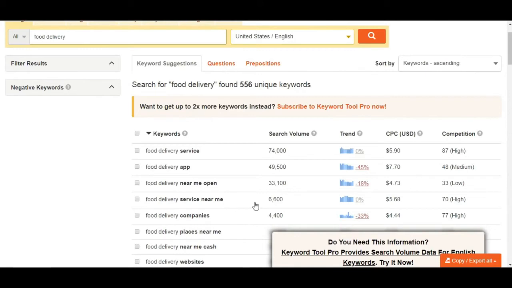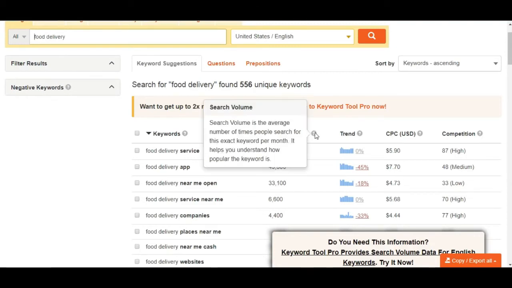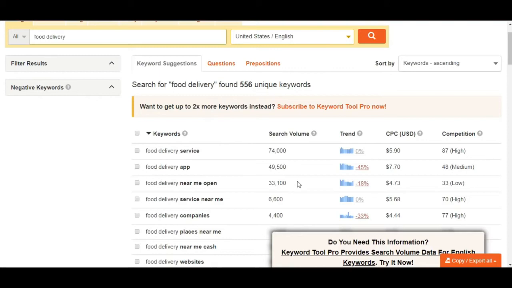"Food delivery service near me" is very high, but see this, "food delivery near me open," because people are searching for food delivery in the night also. So this is a very good keyword, right? It's 33,100 search volume per month. It's a great search volume, and the trend is also good, but it's down 80% because I think there are some situations going on now. So I think that's the reason for the downtrend.